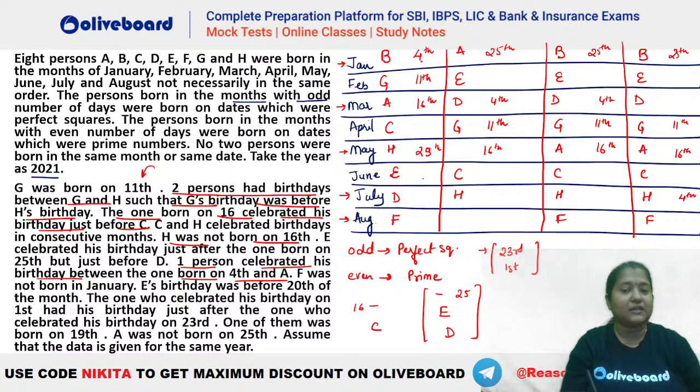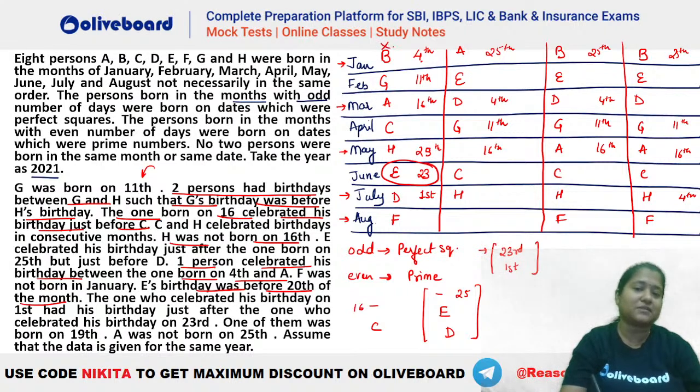June 23rd, let's say we have 23 here. So this can be first. That's absolutely okay. But the problem here will be that E cannot celebrate his birthday on 23. Why? Because it was given that E has to celebrate his birthday before the 20th of the month. That is already given. Here it is mentioned that E is celebrating his birthday before the 20th of the month. That means this case, E on 23, is not a possibility. So the first case is eliminated.